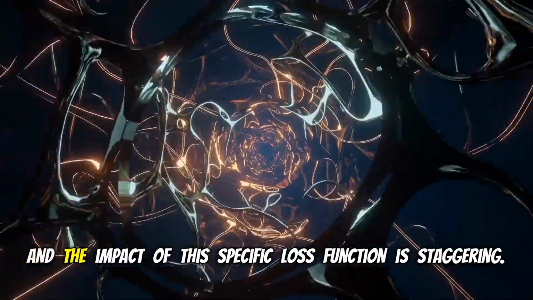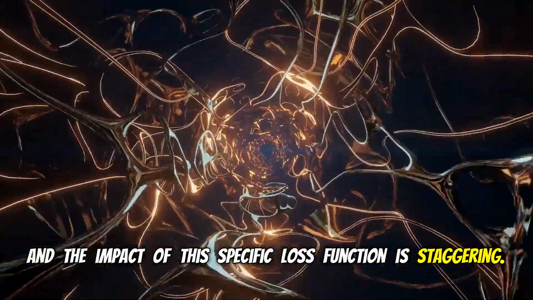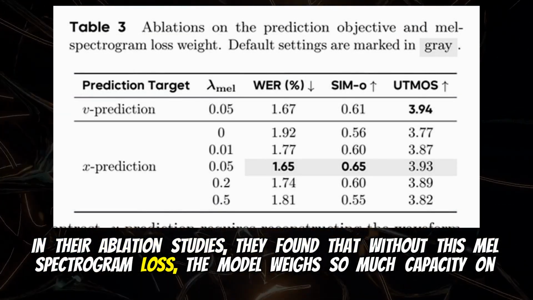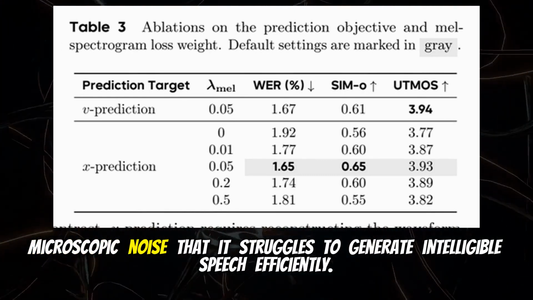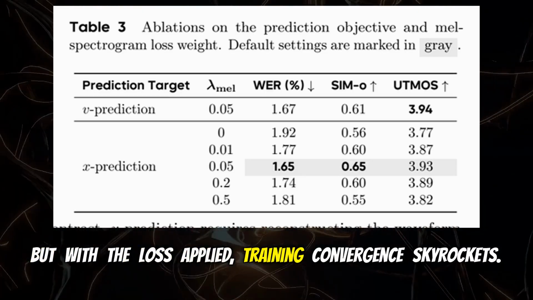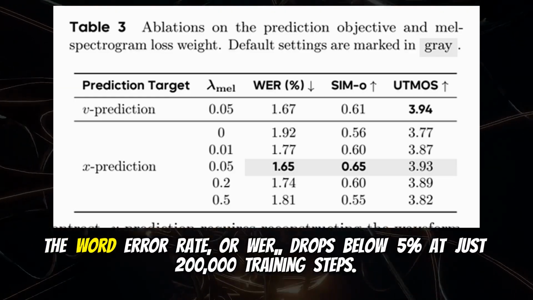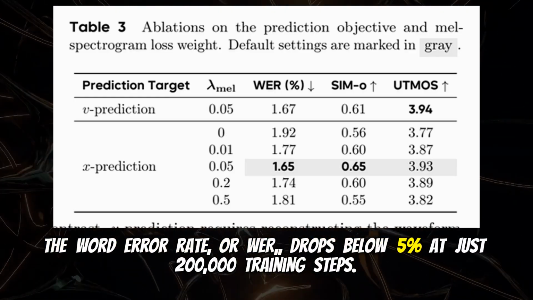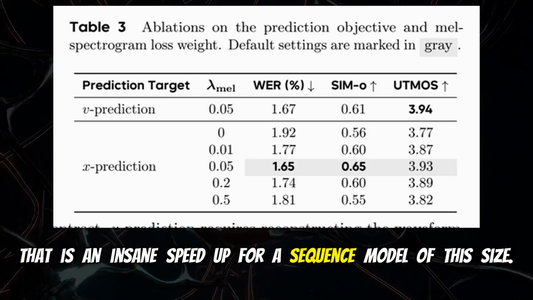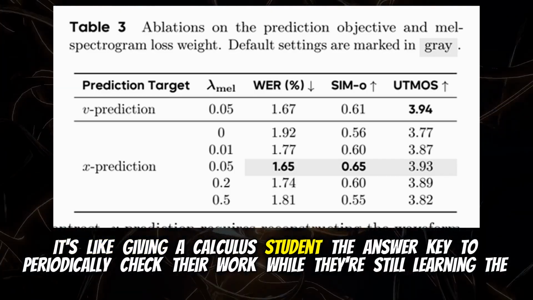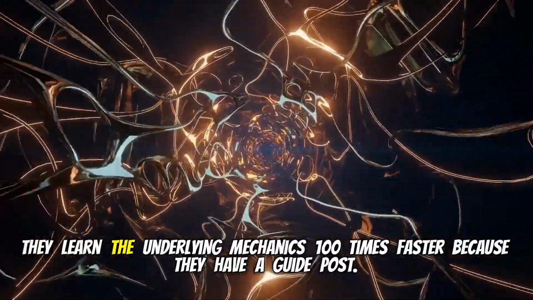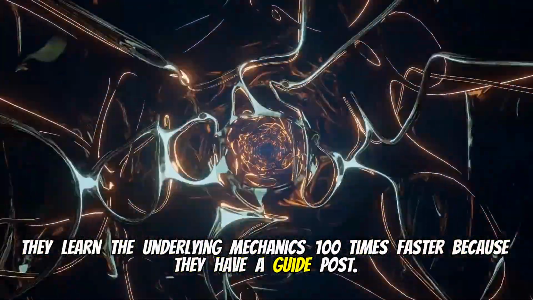That makes total sense. And the impact of this specific loss function is staggering. In their ablation studies, they found that without this mel-spectrogram loss, the model wastes so much capacity on microscopic noise that it struggles to generate intelligible speech efficiently. Wow. But with the loss applied, training convergence skyrockets. The word error rate, or WER, drops below 5% at just 200,000 training steps. That is an insane speed up for a sequence model of this size. It's like giving a calculus student the answer key to periodically check their work while they're still learning the complex formulas. They learn the underlying mechanics 100 times faster because they have a guidepost. That's a perfect way to put it.